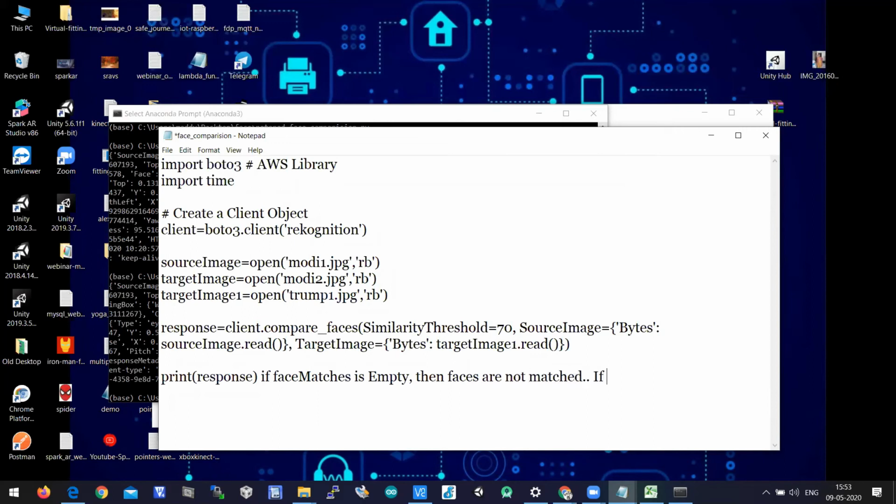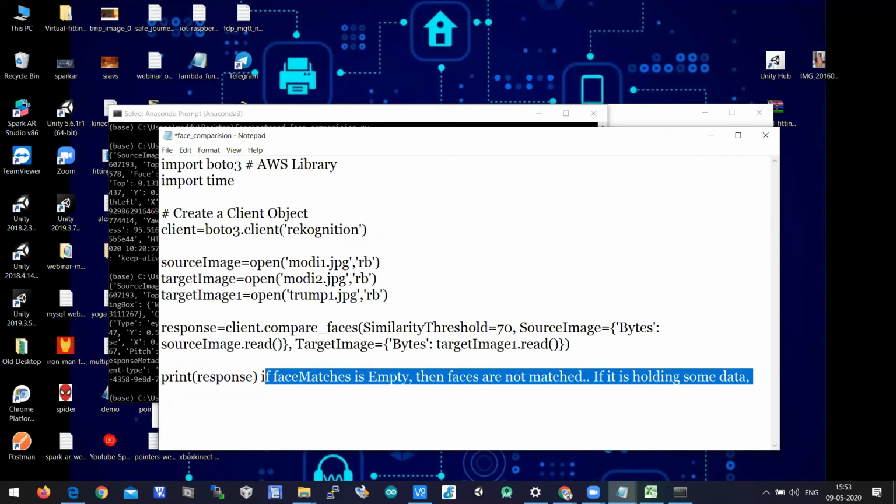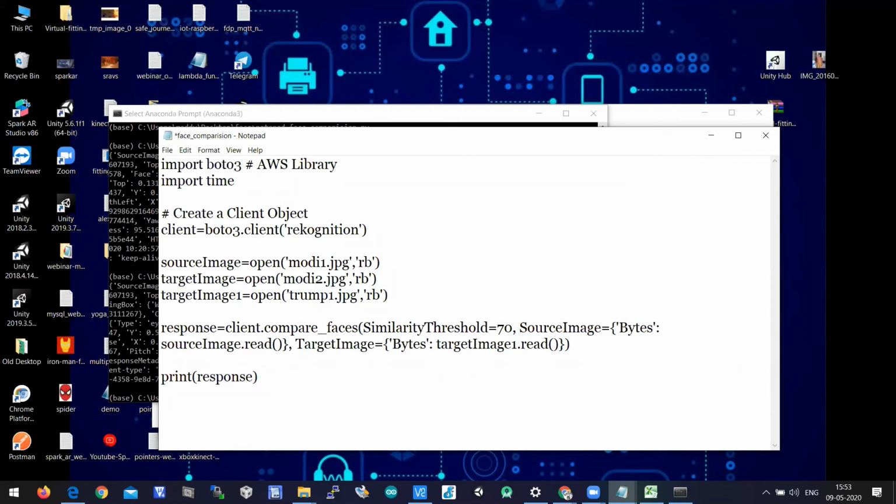If it is holding some data, then faces are matched. Okay, so based on this logic, we have to write an if statement here to compare the data. So let's jump into the logic.